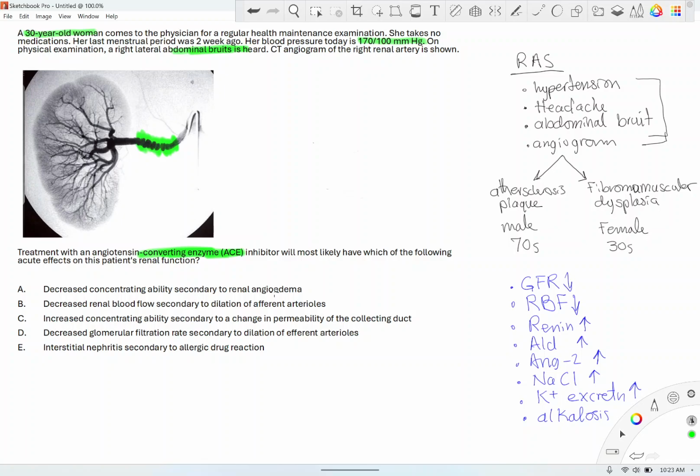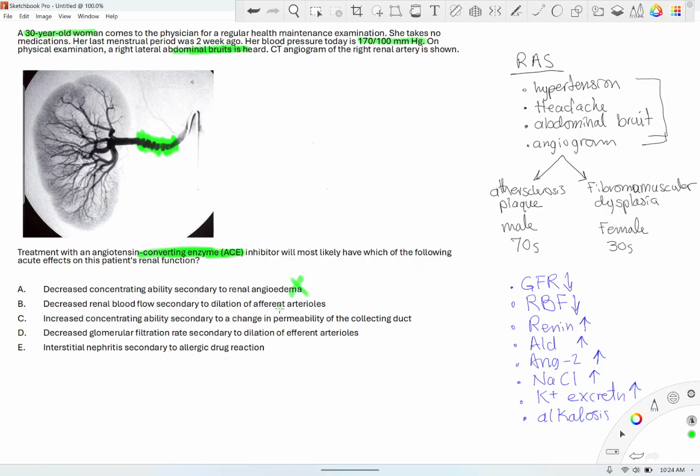Decreased renal blood flow secondary to dilation of the afferent arteriole? No. If you increase dilation of the afferent arteriole, blood flow will actually increase through the kidney. The decreased blood flow is more due to the renal artery stenosis itself, so that's not the right answer either.